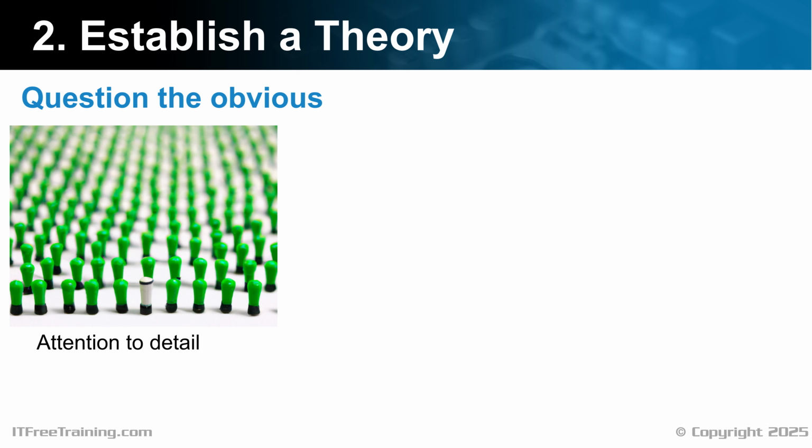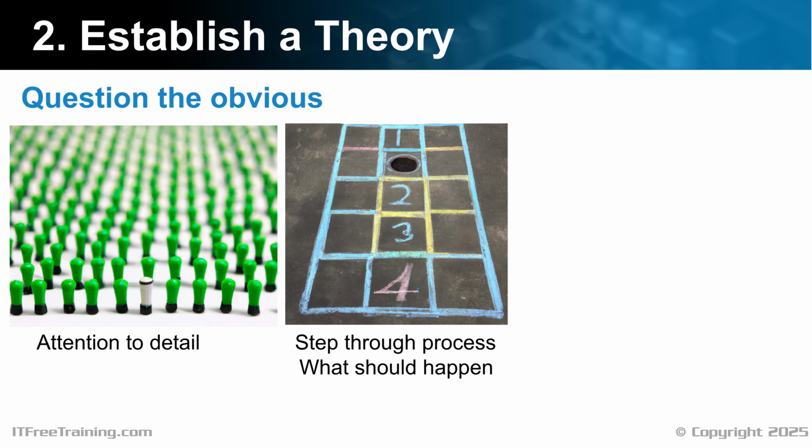When you are establishing a theory, make sure you question the obvious. Sometimes problems occur due to the simplest things. In order to determine what has occurred, paying attention to detail is important. A small thing out of place may lead you to what the problem is. Diagnosis of the problem also requires the ability to be systematic. Step through the process one step at a time. Ask yourself, what should be happening, and look at what actually is happening.